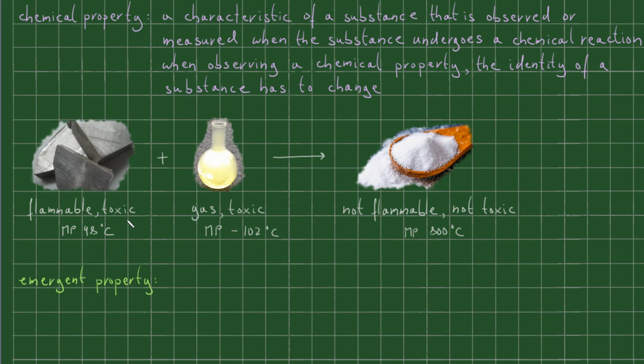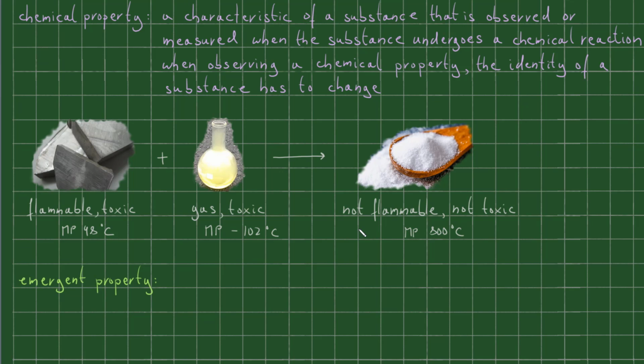Something flammable and toxic combines with something else that is toxic, and somehow we end up with something that we can eat. Now, this is not magic, it is chemistry, and it leads us to emergent properties. The fact that salt is not flammable, not toxic, and that we can eat it, is an emergent property. The emergent property of a compound does not have to be connected to the properties of the substances that made up the compound in the first place.